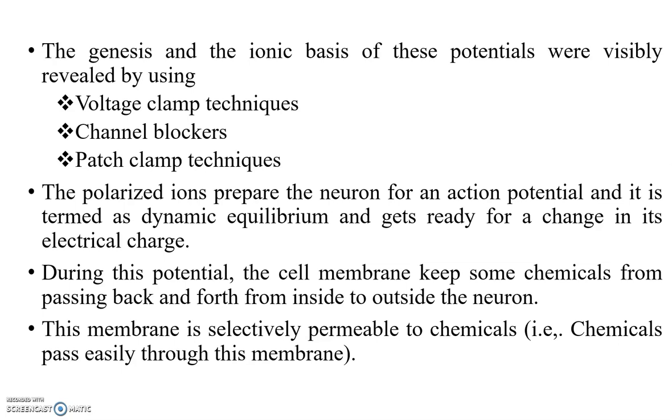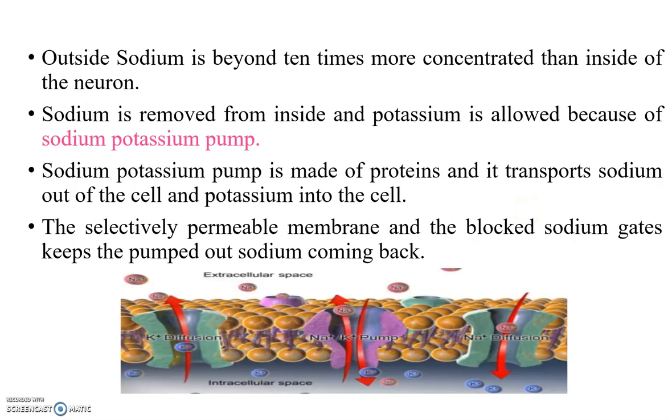So during this potential, the cell membrane keeps some chemicals passing back and forth from inside to outside of the neuron. This membrane is selectively permeable to chemicals. So that is, chemicals pass easily through this membrane.